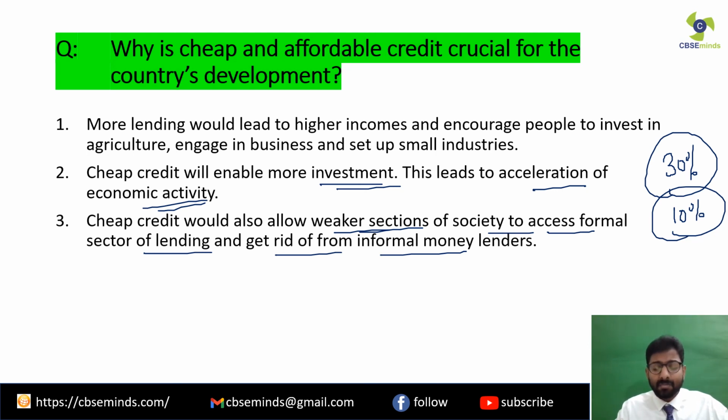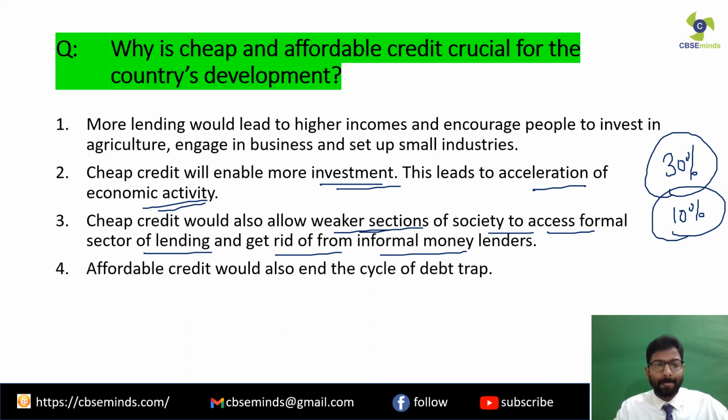Clear? And if the poor people, the weaker sections of society, get cheap loans, it is of course going to be very useful to them. How? They can use it in the best possible manner. They can invest, start a small business. Clear? And definitely it's going to be very fruitful to them. Clear? Next point, affordable credit would also end the cycle of debt trap.